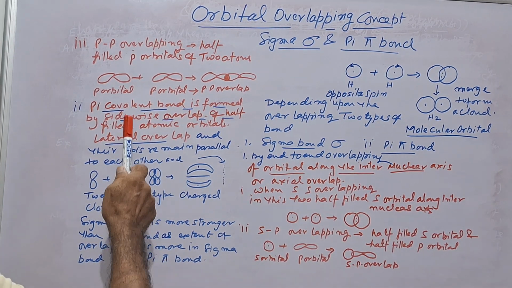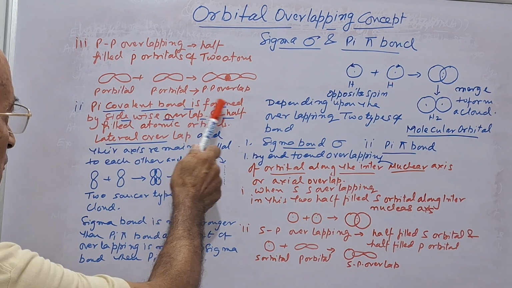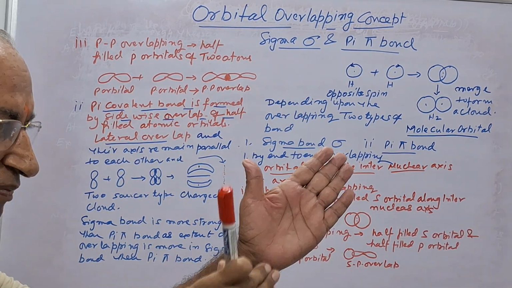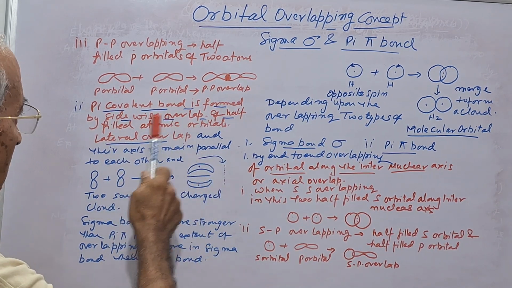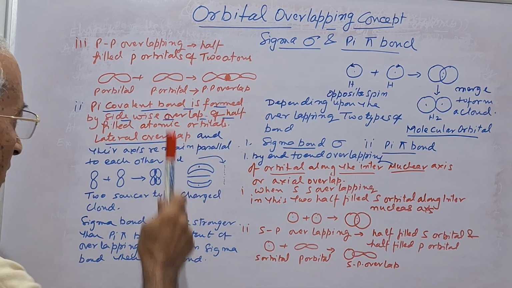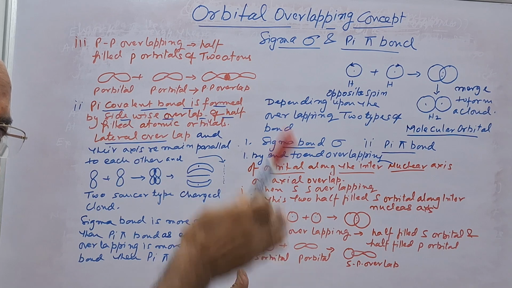Now second, the pi covalent bond. Pi covalent bond is formed by sidewise overlapping of the half-filled atomic orbitals. That is the lateral overlap.